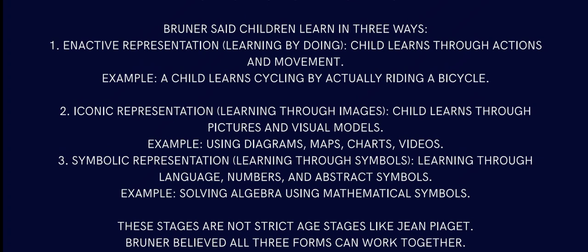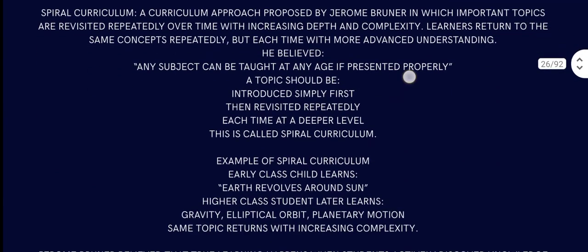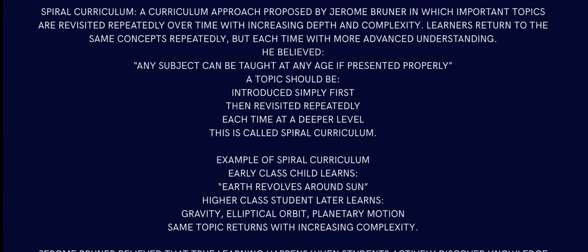A 90-year-old can watch a video and learn things, likewise your child. Anyway, there's another thing called the spiral curriculum, which Jerome Bruner talked about. It's something that is revisited repeatedly over time. For example, we talk about science in a broader sense in higher secondary, but we also get it in classes 9 and 10.